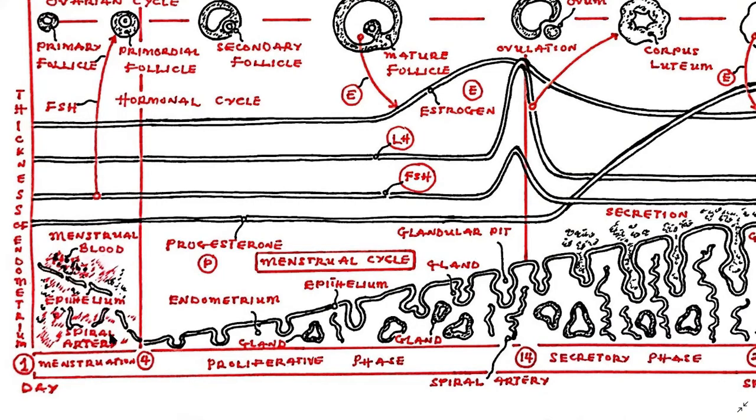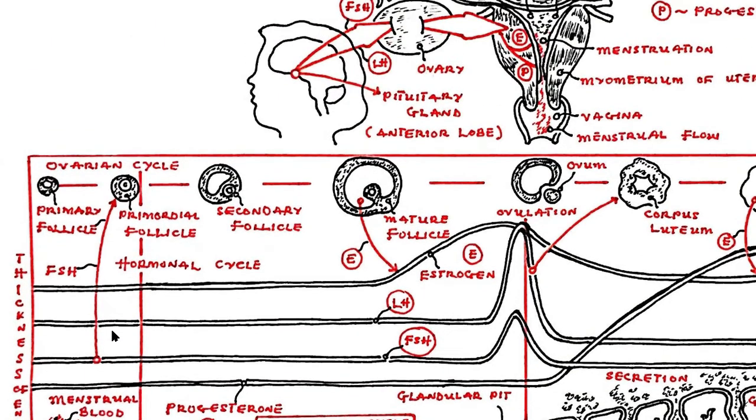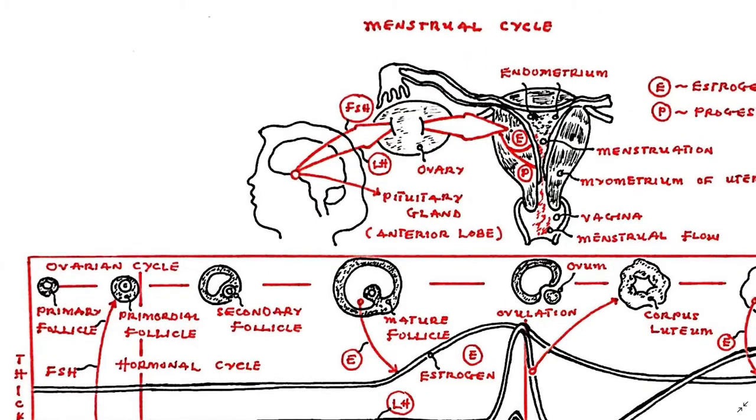During each cycle, the progressive changes that occur in the ovary and uterus serve to develop and release the female germ cell or the ovum for possible fertilization by the male germ cell and to prepare the endometrium for implantation of the fertilized ovum.